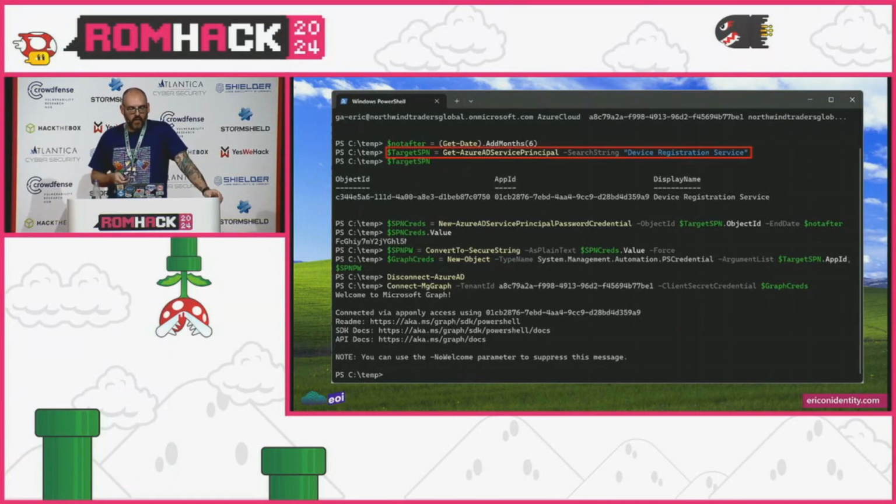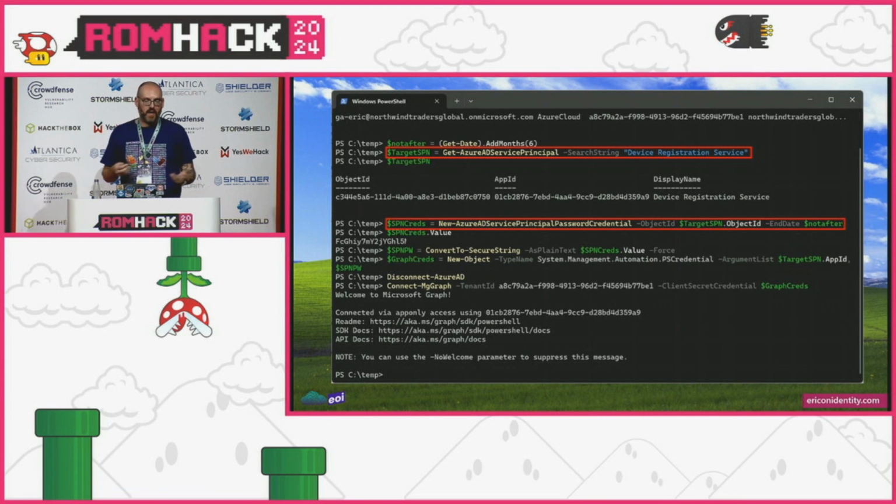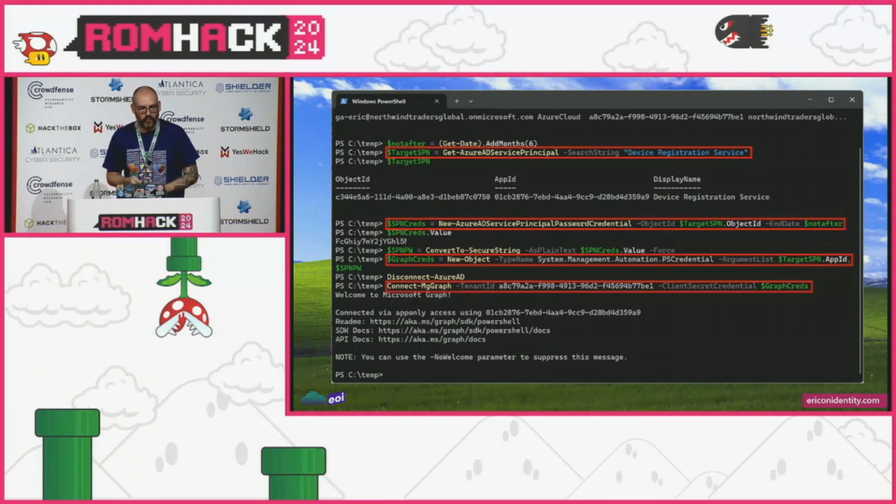But again, just starting from the beginning part, we have our target service principal, and we're running that Get-AzureADServicePrincipal, and we're targeting Device Registration Service. It's one of those 9 apps that we can perform the flow against here. Then we're taking those creds and stuffing them into a PowerShell credential object. We're creating the credentials first up here, and then stuffing them into a PowerShell cred object, and right now we're connecting to Microsoft Graph, again, against our tenant.